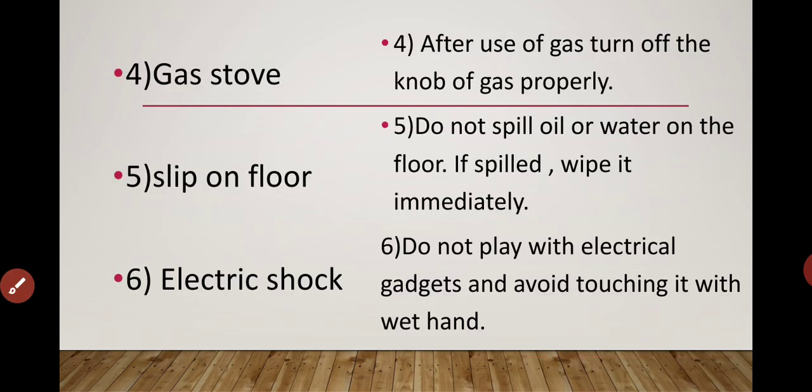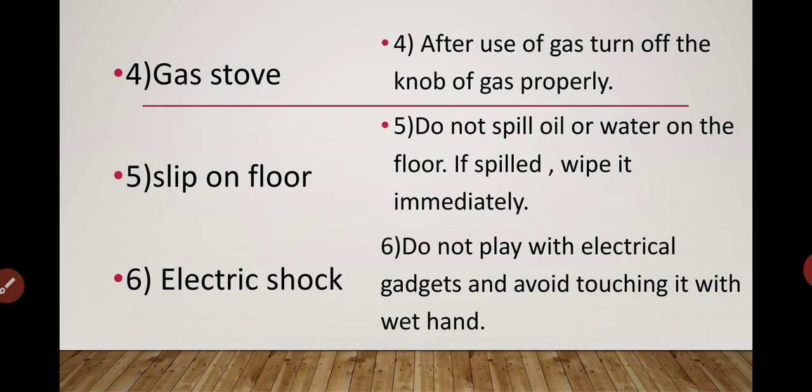Next, gas stove. After use of gas, turn off the knob of gas properly. Yes, after use of gas we should turn off the knob. Fifth, slip on floor. Do not spill oil or water on the floor. If spilled, then wipe it immediately so that nobody gets hurt by slipping on the floor.